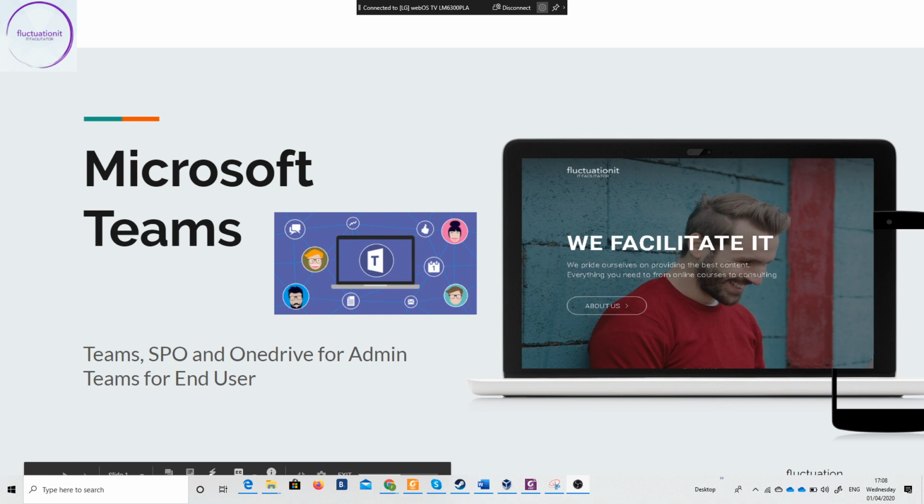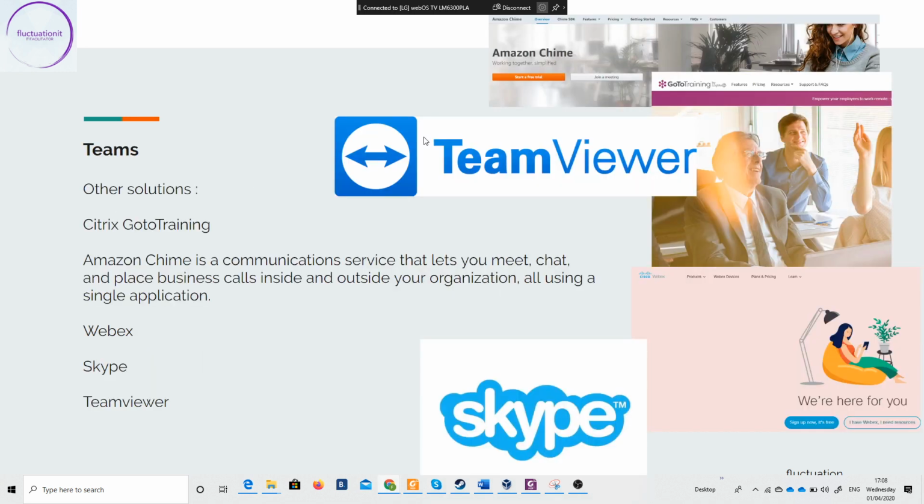We are so happy, and I'm so happy to share with you Microsoft Teams. Of course, Microsoft Teams is one of the best solutions today to do collaboration, and we'll see, of course, more of the admin part. First of all, we will see that there are other solutions than Teams, even if Teams is the best solution today for collaborating work.